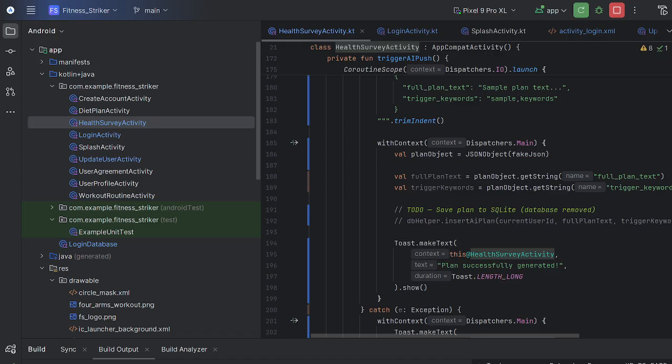Once you sign in, it takes a survey of the user. It asks you a bunch of questions, such as whether you have high blood pressure or low blood pressure, or if you have any constraints about working out, if you're in a wheelchair. These are all yes or no questions, and some of them are going to be a drop down menu. For example, how many pounds do you think you could lift? Or maybe a checkbox: 25 pounds, 35 pounds, 40 pounds, 50 pounds, and stuff like that.